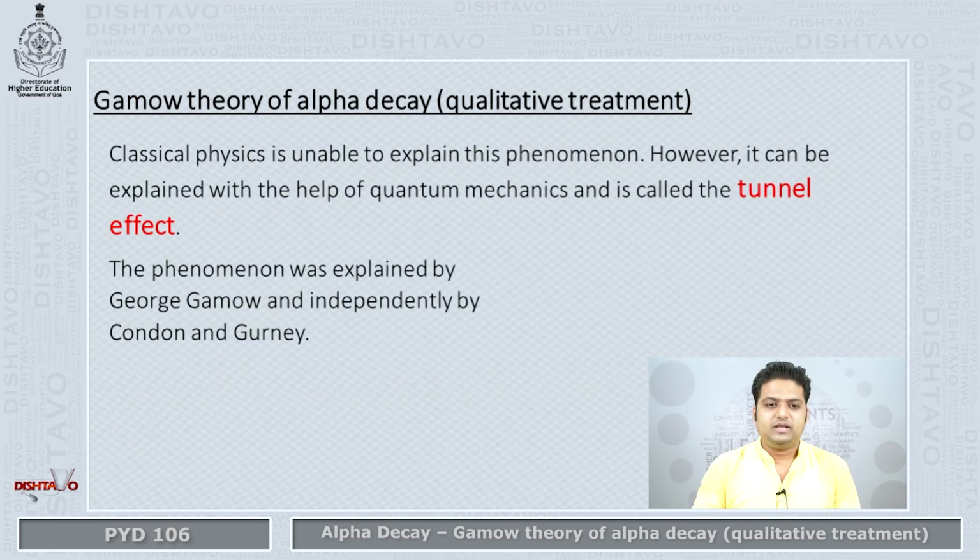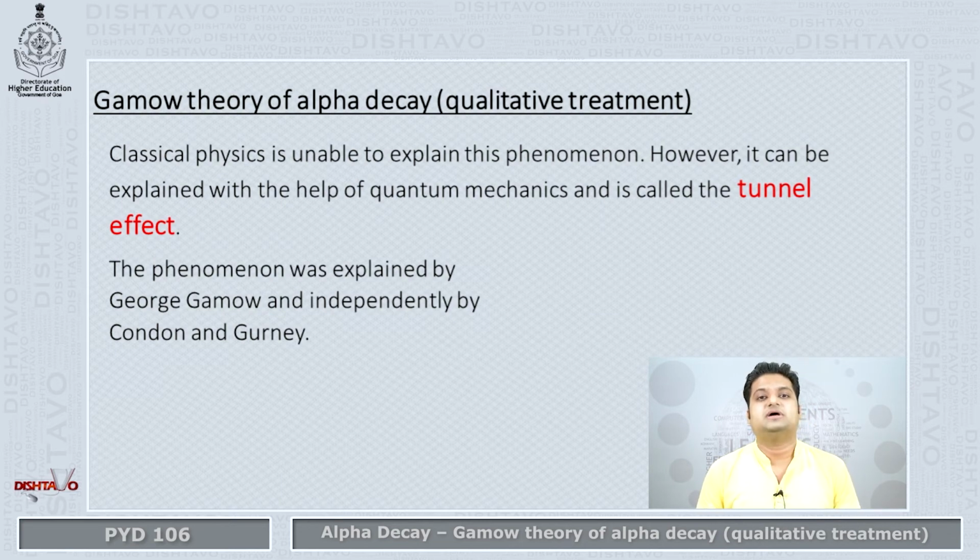Now classical physics is unable to explain this phenomenon. According to classical physics, it is quite straightforward that only if a particle possesses that much potential energy will it be able to get into the potential well or come out of it.